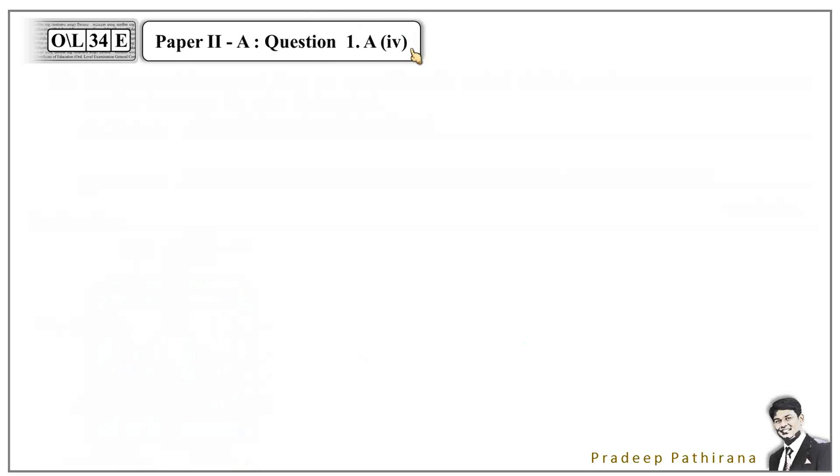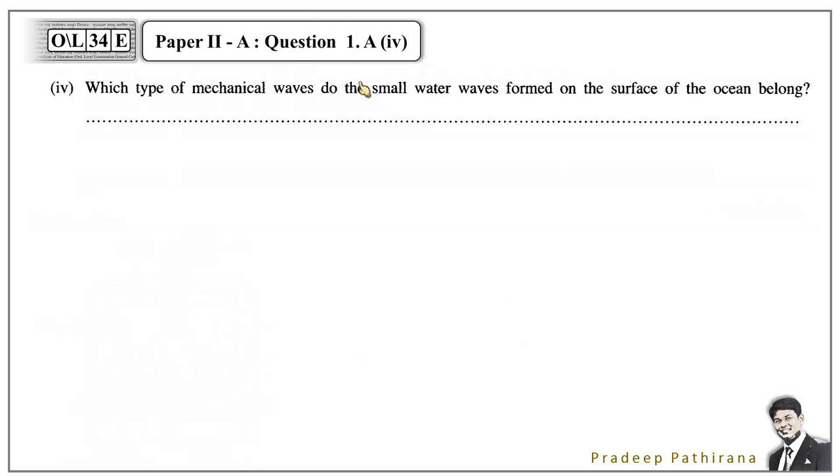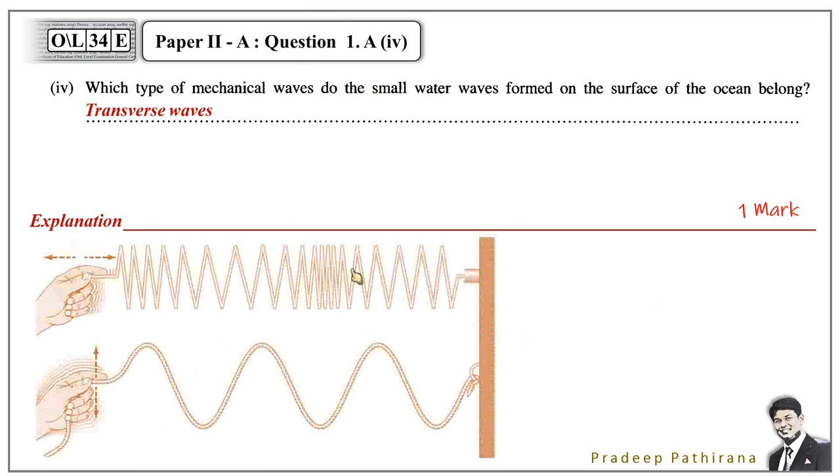Fourth part. Which type of mechanical waves do small water waves on the surface of the ocean belong to? Answer is transverse waves. Give just 1 mark for this. Explanation is this one. In longitudinal waves, we vibrate the particles parallel to the direction of the wave. The wave travels here, it carries energy in that way. Vibration also occurs along with it. These are longitudinal waves. In longitudinal waves, we can see rarefactions and compressions.